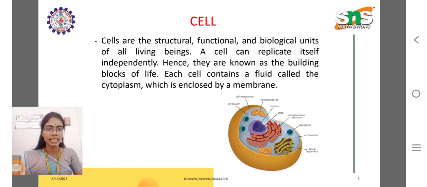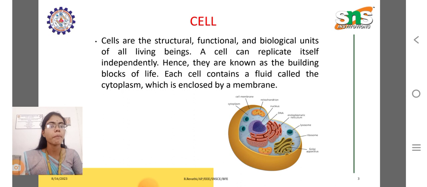Cell. What is a cell? Cells are the structural, functional and biological units of all living beings. A cell can replicate itself independently. Hence, they are known as the building blocks of life. Each cell contains a fluid called the cytoplasm, which is enclosed by the membrane. The main parts of the cell are the nucleus, DNA, and mitochondria.